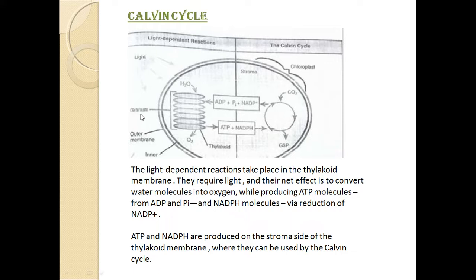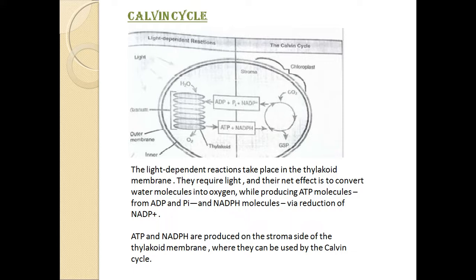Granum is here, the thylakoids which are arranged one above the other. This complete structure we call grana. Grana is plural and singular is granum.